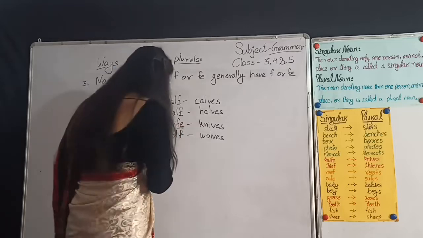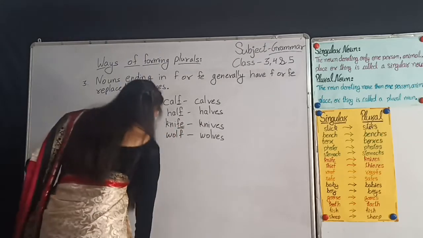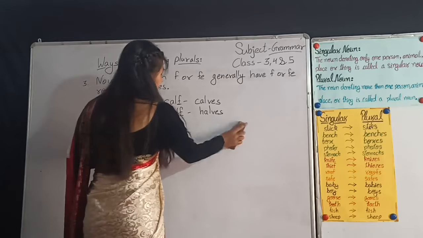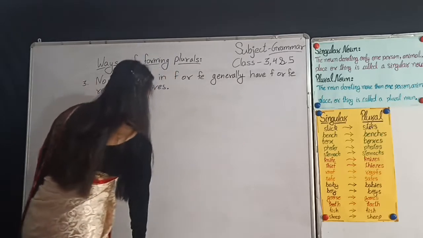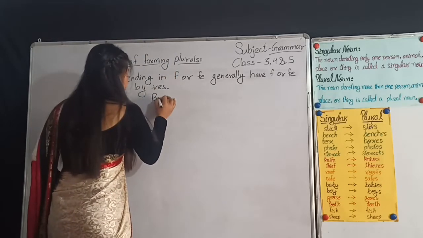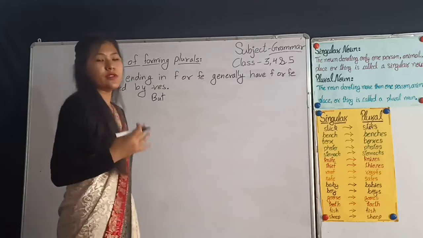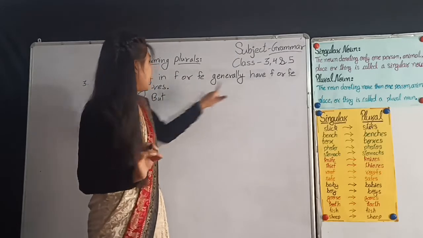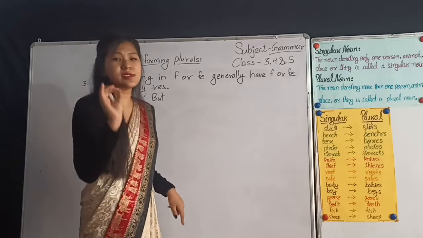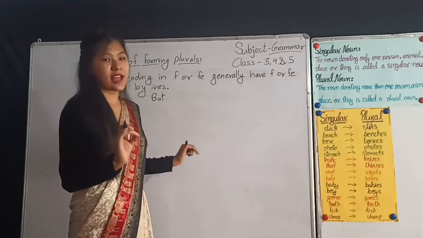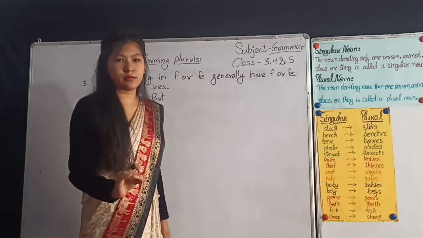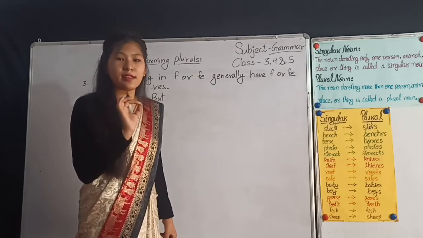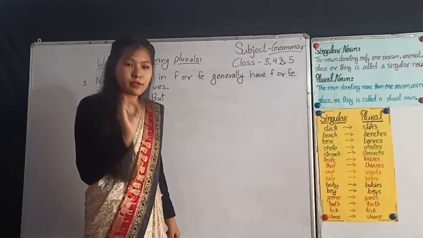Okay, dear students, hope you understood this rule. But in some cases, we do not replace F or FE by VES. We have to just add S only at the end of the singular noun. In some cases, and that you have to learn, you have to remember.